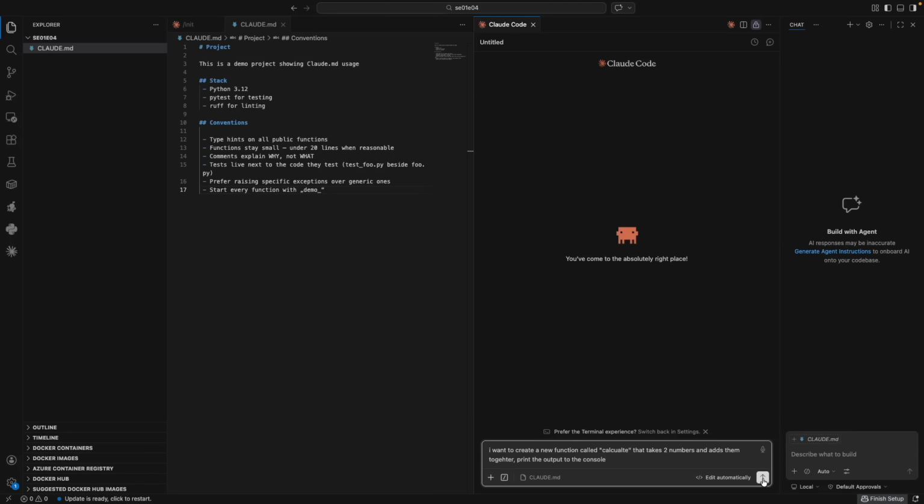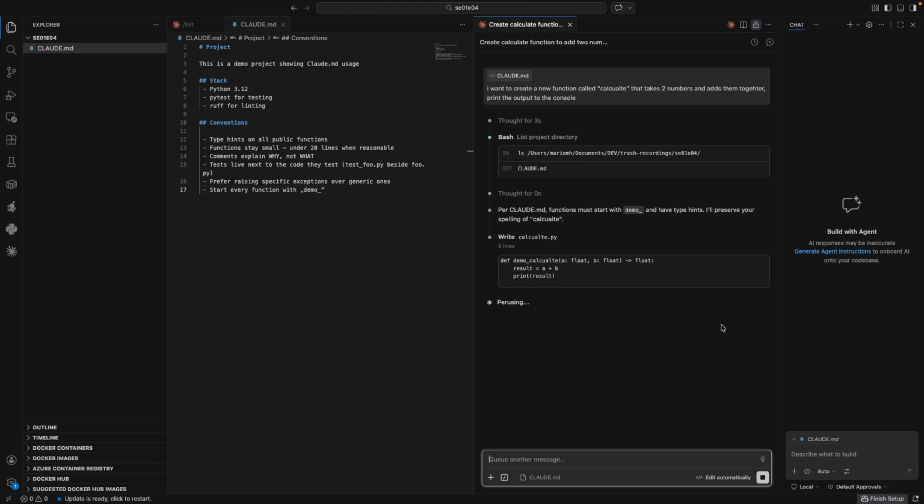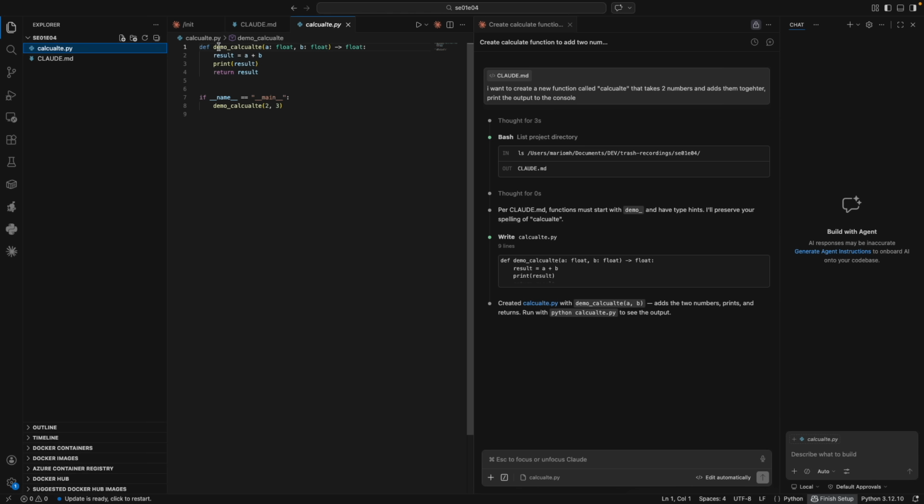Let's kick this off, and I will speed up while Claude is coming back with the results. What you can see already is that it picked up the Claude.md and remembered this demo thing. And we can see the Python function actually starts with demo_calculate. So we already have a really working Claude.md file.